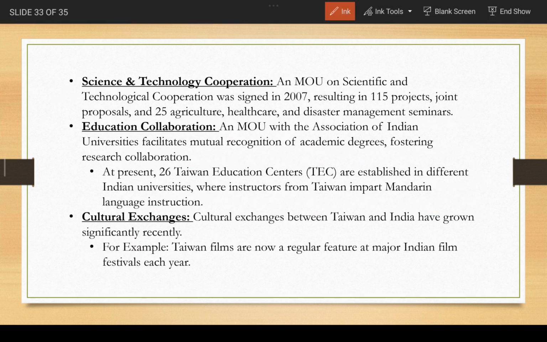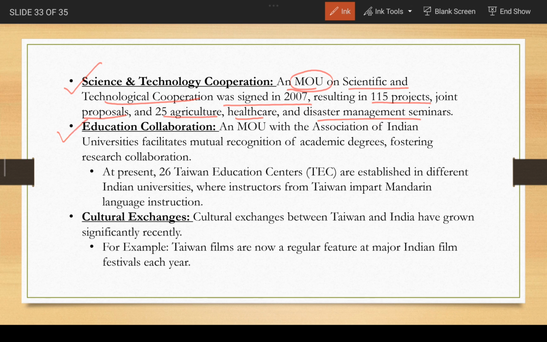Then there is science and tech cooperation. A Memorandum of Understanding on Scientific and Technological Cooperation was signed in 2007, resulting in 115 projects, joint proposals, and 25 agricultural, healthcare and disaster management seminars.